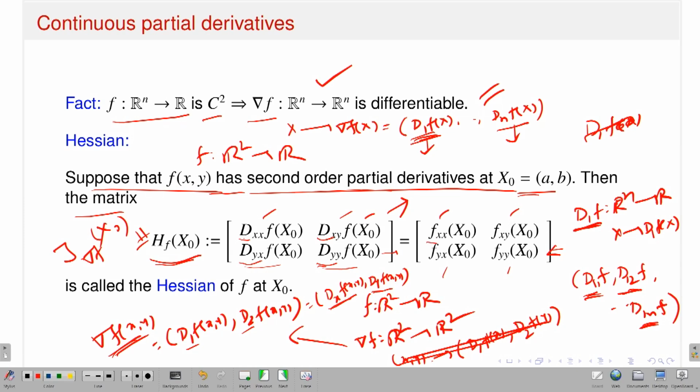So, these are the notations you are familiar with, right. fxx means the second order partial derivative del 2 f over del x square. What is fxy? First you take the partial derivative with respect to the x variable and then the partial derivative with respect to the y variable, that is, the partial derivative of the function fx with respect to y. Similarly, fyx means you perform the partial derivative of f with respect to y, and then the partial derivative of the function fy with respect to x. So, that is for R2 to R.